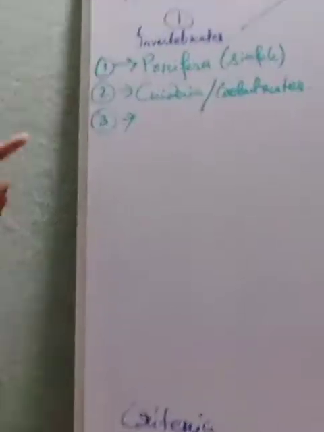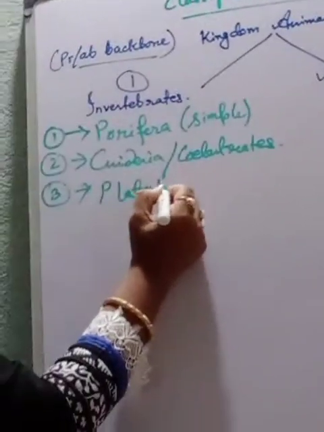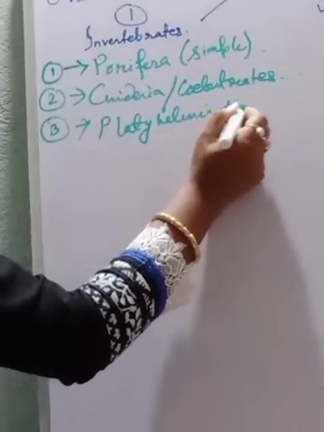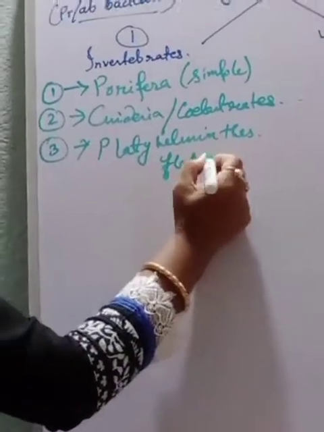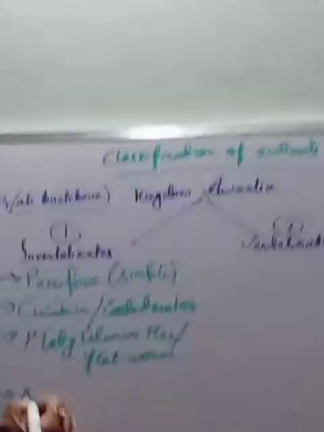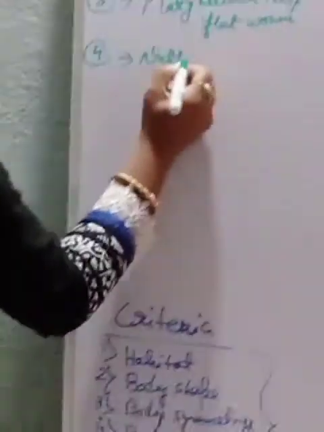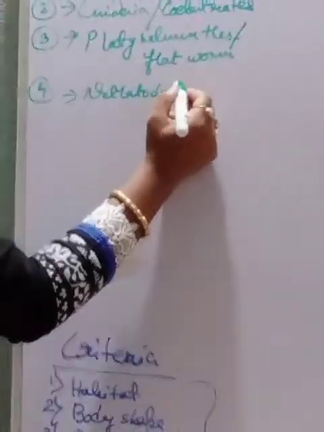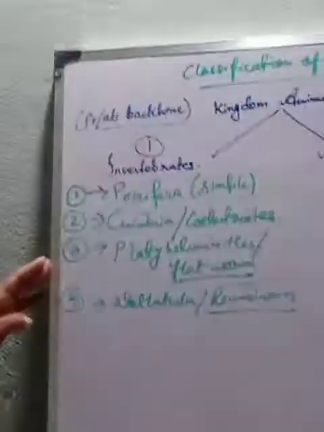Porifera, then Cnidaria or Coelenterates or Coelenterata. And the third one is Platyhelminthes. They are also known as the flatworms. Number 4 we are having is the Nematoda or Nemathelminthes. They are also known as the roundworms. Likewise, these are known as flatworms and these are known as roundworms. So here we are having Nematoda, the fourth one, and the third one Platyhelminthes.